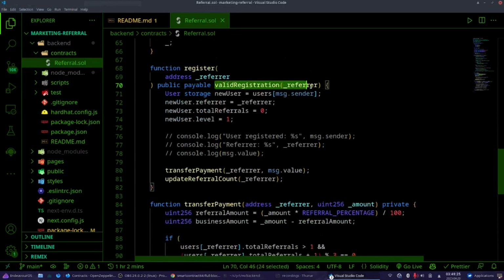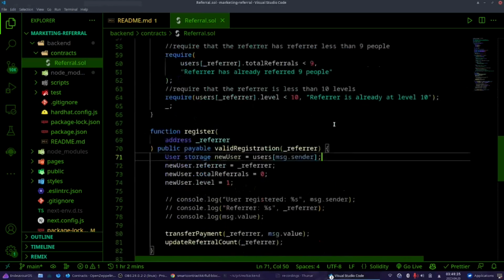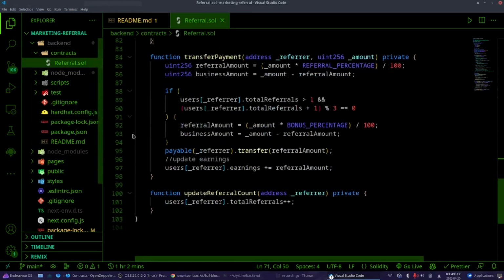And we used it here so that if any of those checks fail, this function won't run, and it will show one of these error messages. Now let's continue.